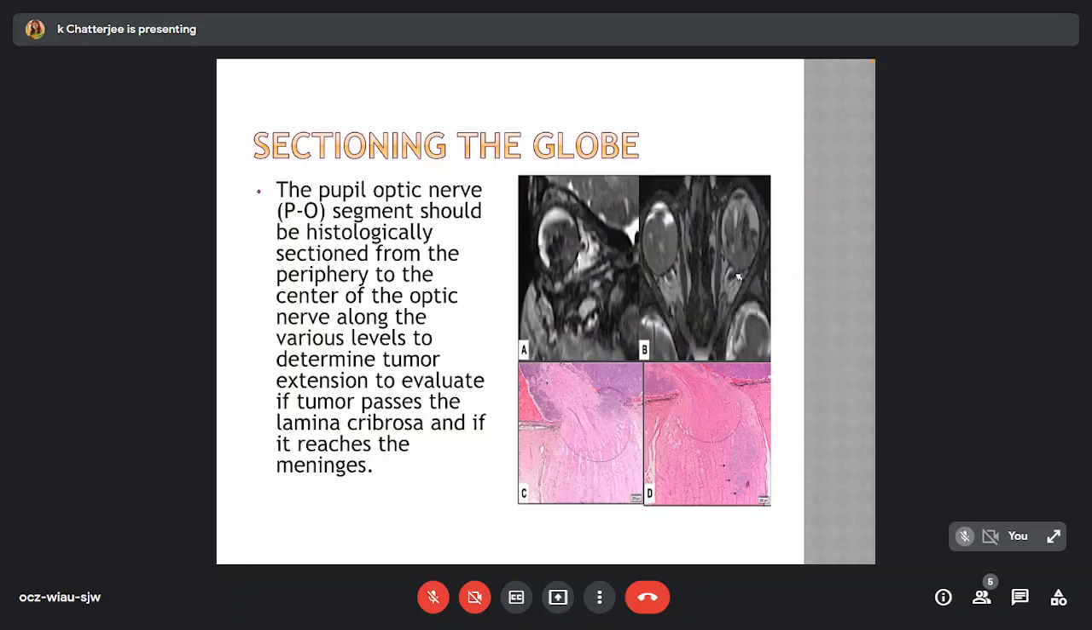The pupil-optic nerve segment should be histologically sectioned from the periphery to the center of the optic nerve along various levels to determine the tumor extension and to evaluate if the tumor passes the lamina cribrosa and if it reaches the meninges. Involvement of the lamina cribrosa or meninges may also correlate with the MRI images.